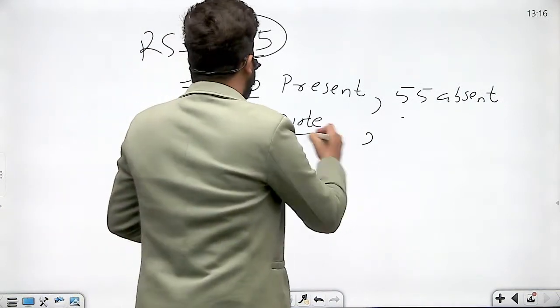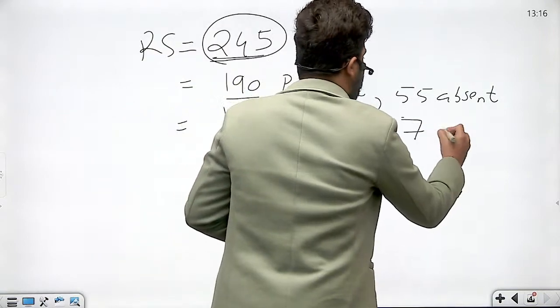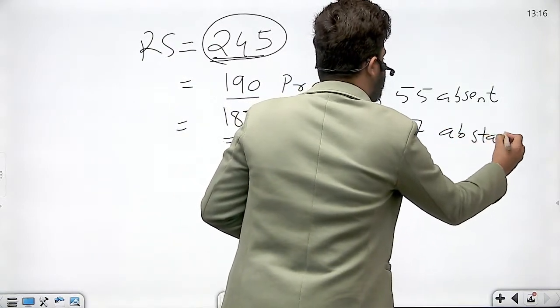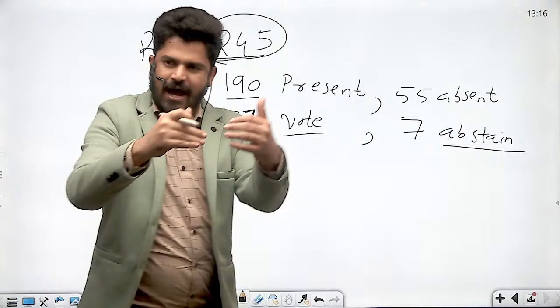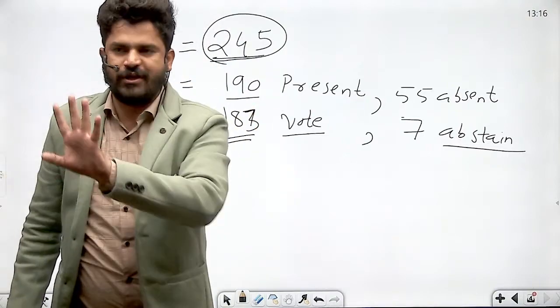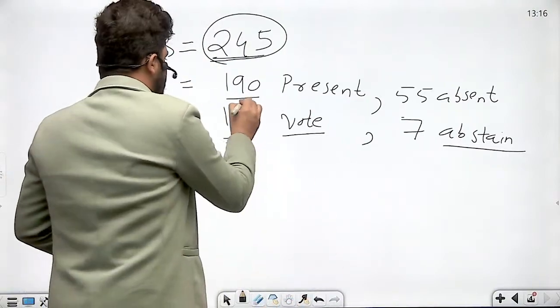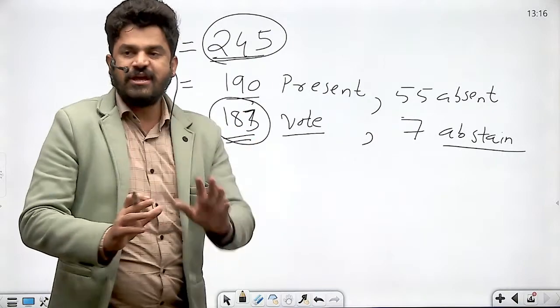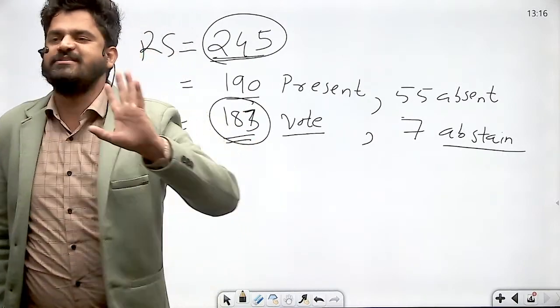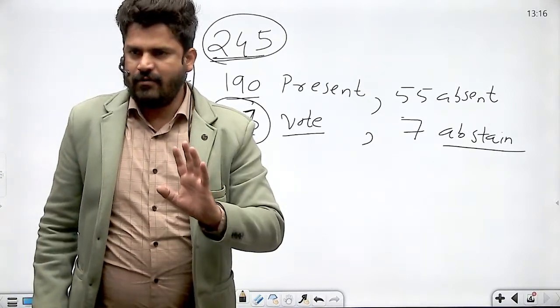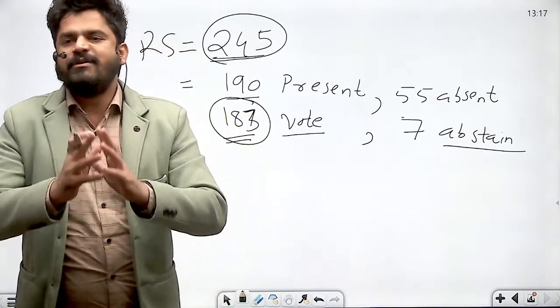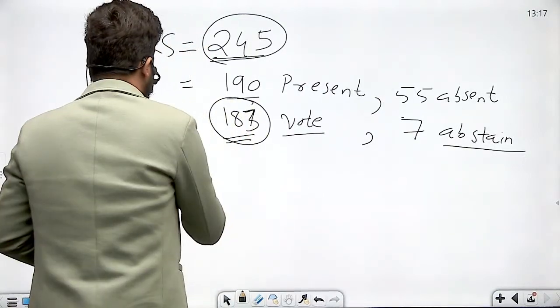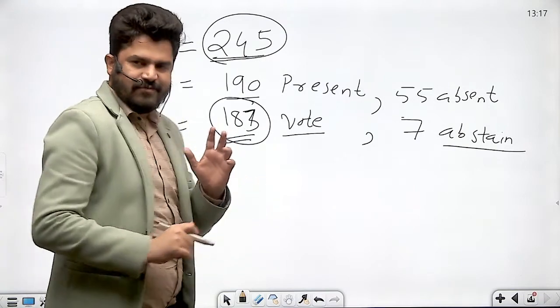Now, it means that how many are abstaining? 7 are abstaining. They come to the house, but they do not participate in voting. So now 183 members vote in favor of, say, a particular resolution, right? Now tell me, what is the absolute majority required in this? What is the special majority of second kind that will be required?